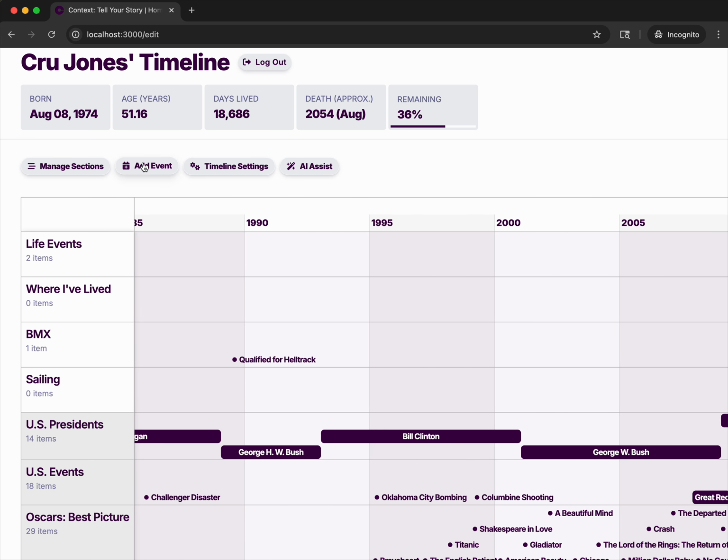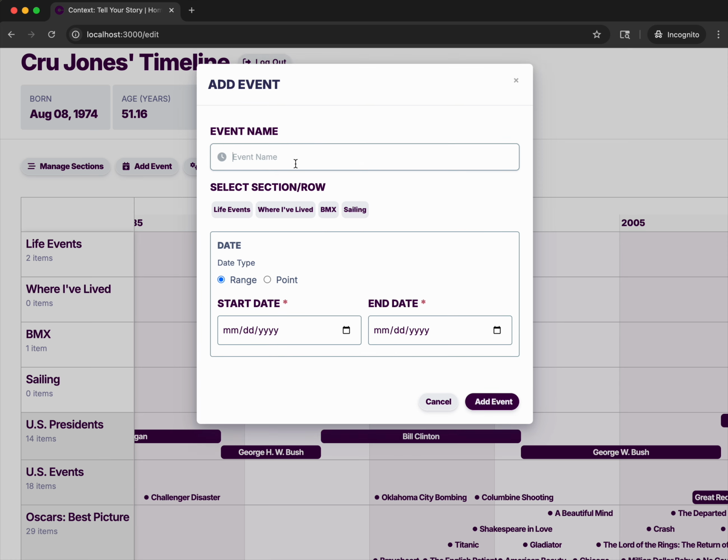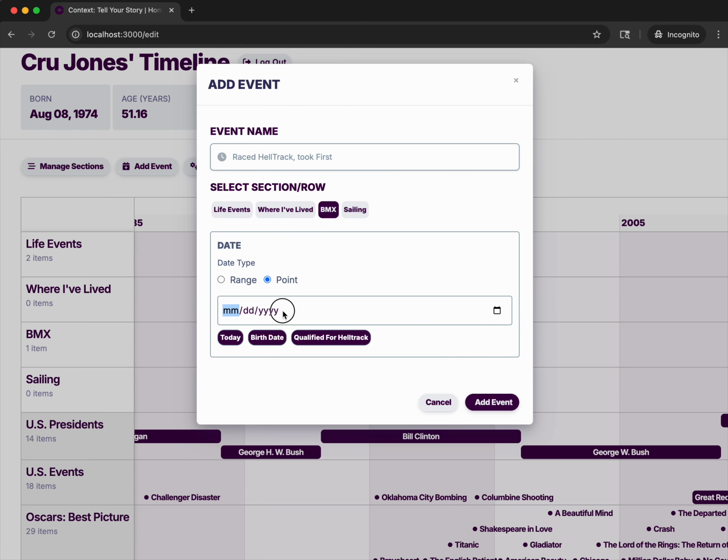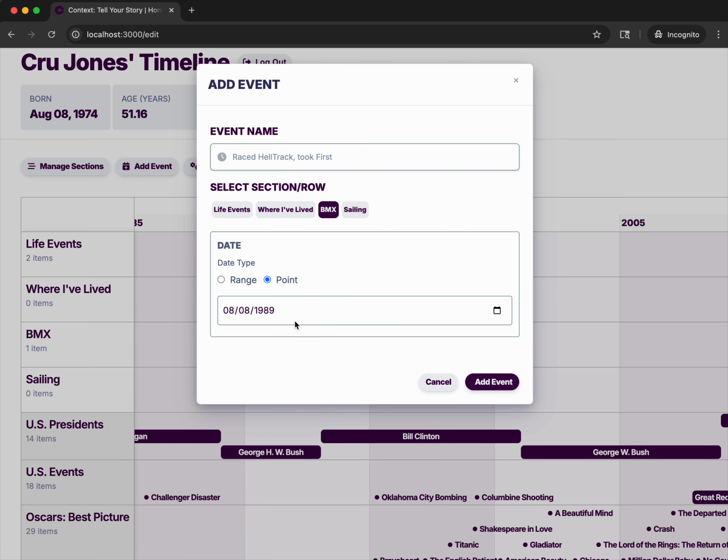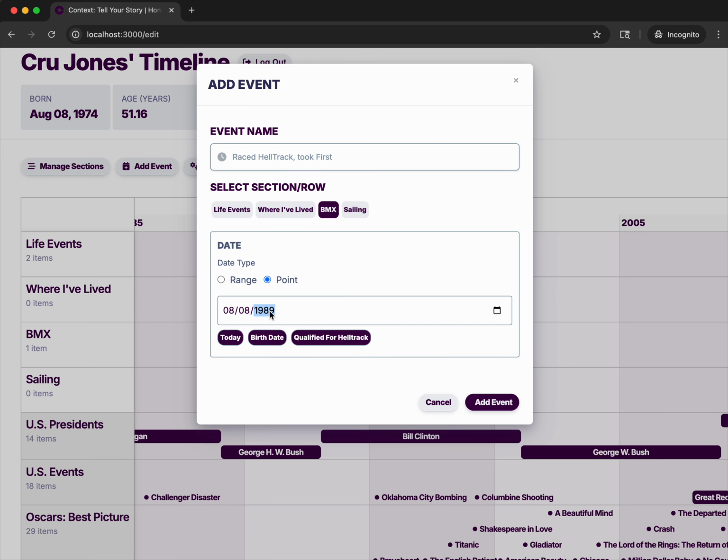Then I'm going to add another event, and I'll say raced Hell Track, took first. I can click on this to give me a preset date, but then I'll say it was 2 months later, 3 months later, whatever.